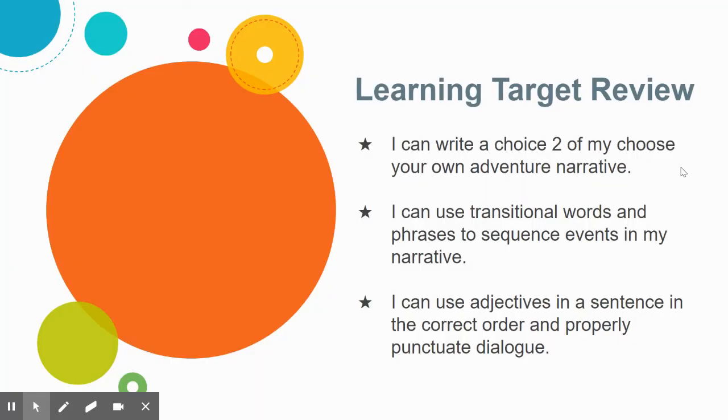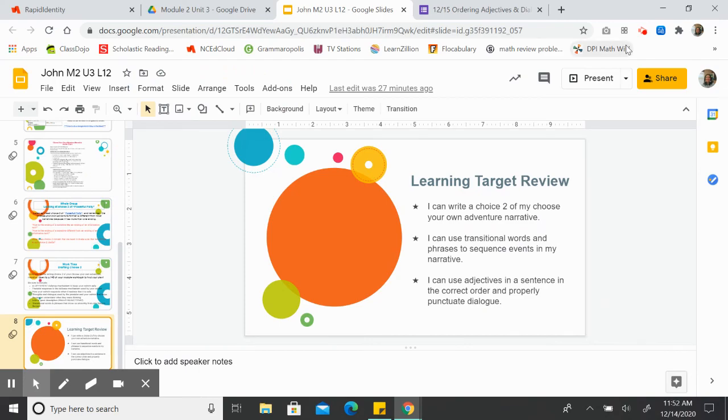When you're done with that, we're going to quick review these learning targets that we did today. I can write choice 2, I can use transition words, and I can add in adjectives and properly punctuate dialogue. That is it for today, friends. Way to go.